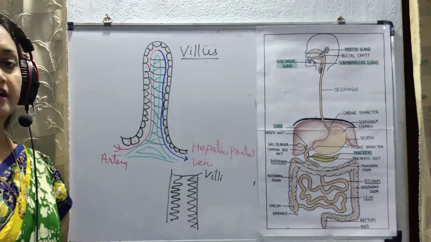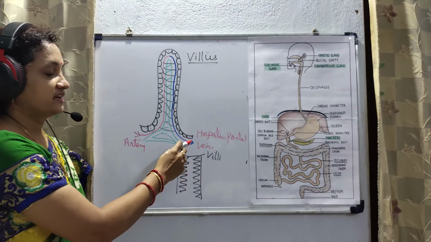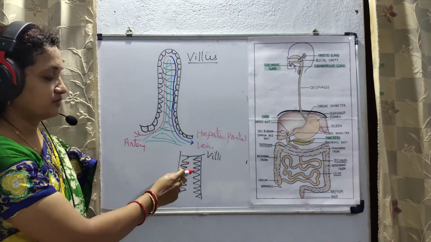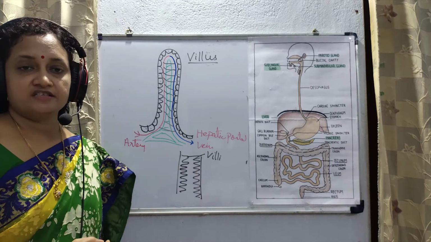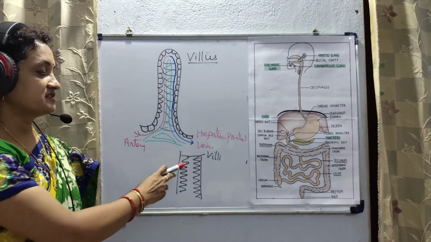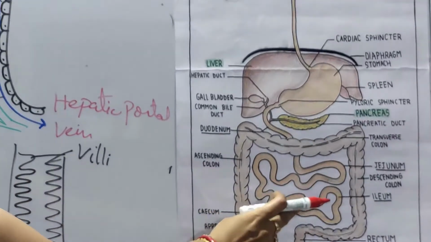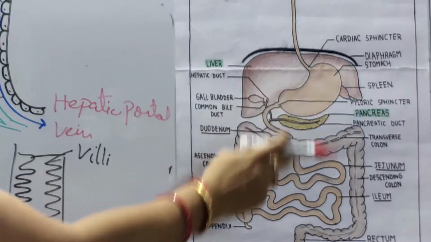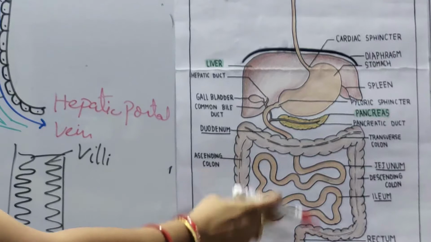Hepatic portal vein, the name indicates this vein arises from the small intestine. This is the diagram of one villus. The vein which arises from the small intestine ends in the liver. That means from the ileum up to the liver, this is the liver.